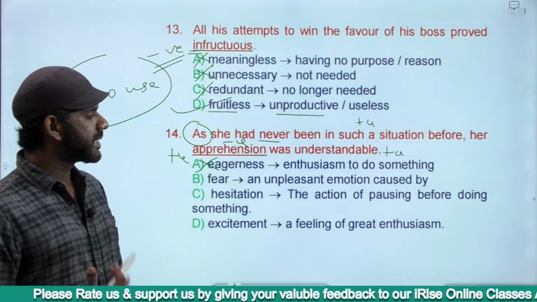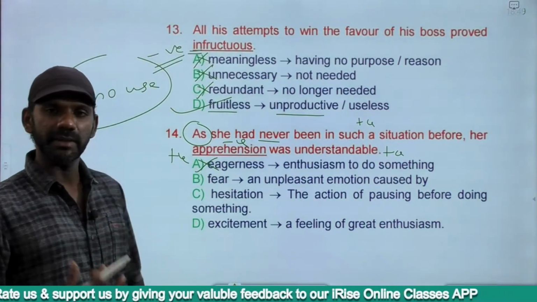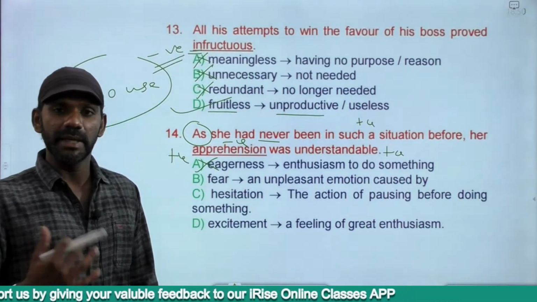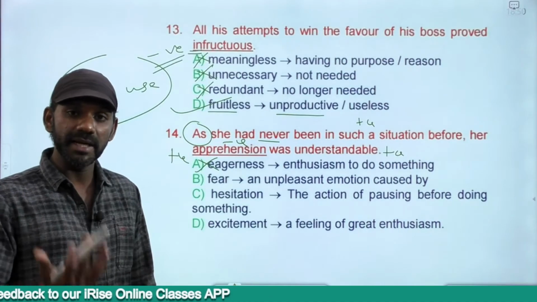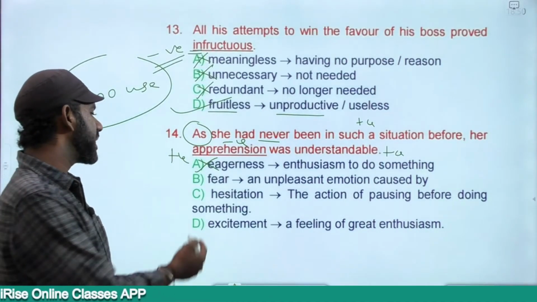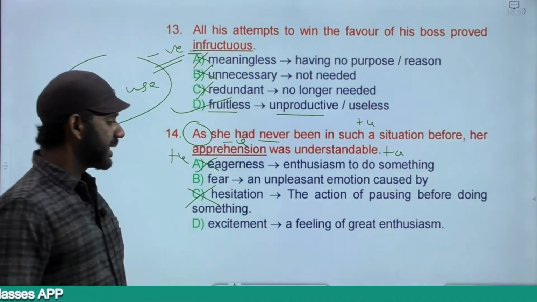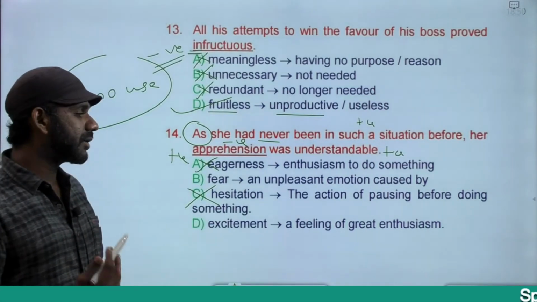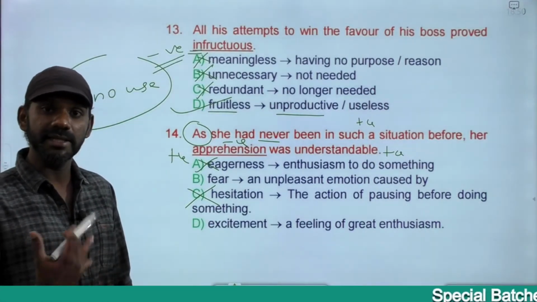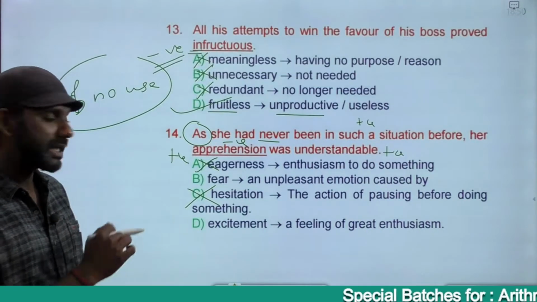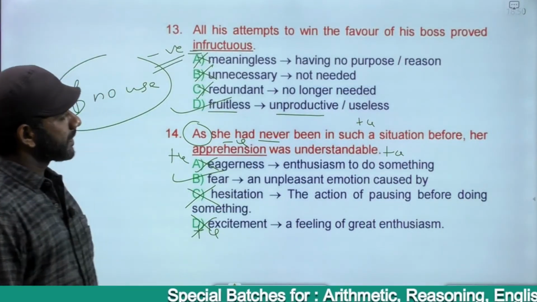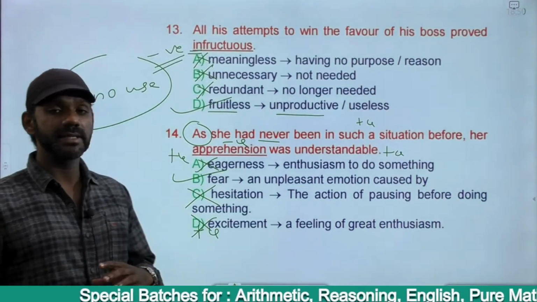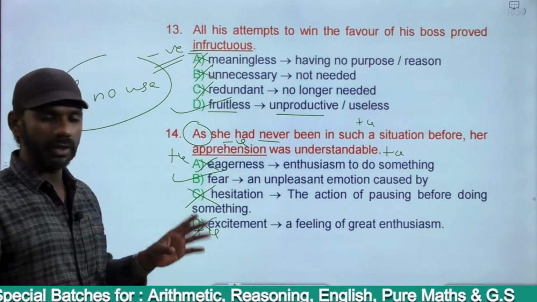Hesitation is the act of pausing before doing something, being reluctant to do something, being hesitant, unwilling to do something, not being ready to do something, does not fit the meaning of the word apprehension, gone. Excitement, a feeling of great enthusiasm, excited to do something, contradicting the meaning, positively charged, eliminated. The answer must be fear. As she had never been in such a situation before, her fear was understandable.